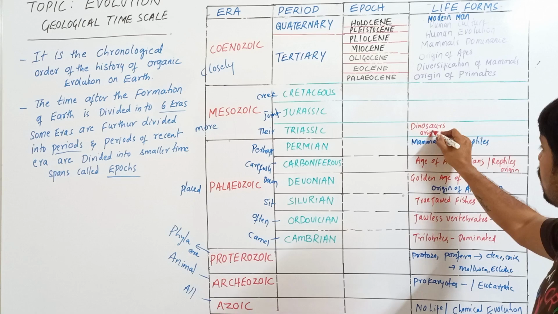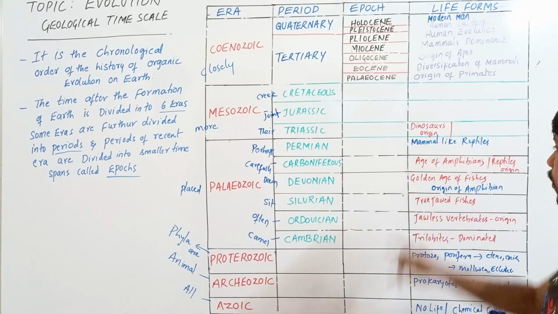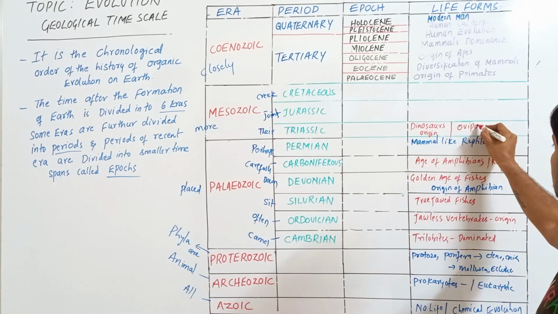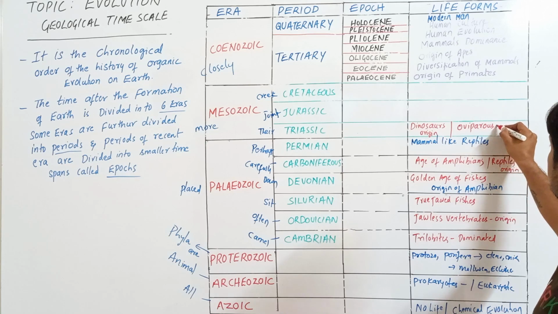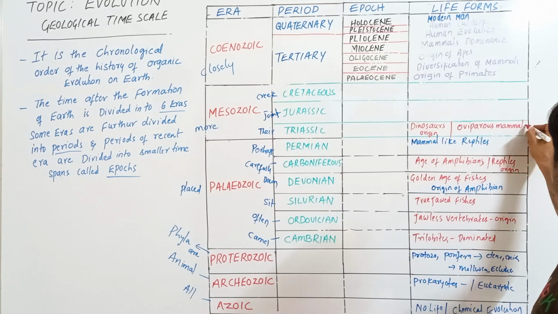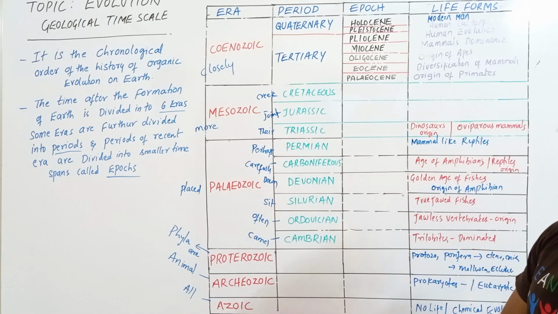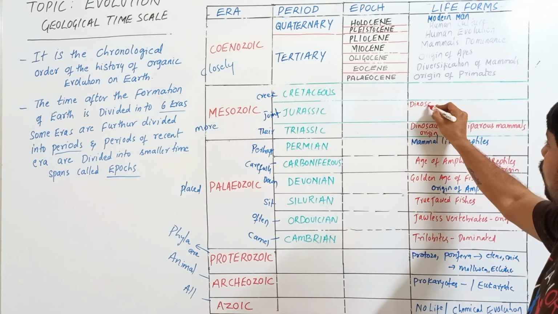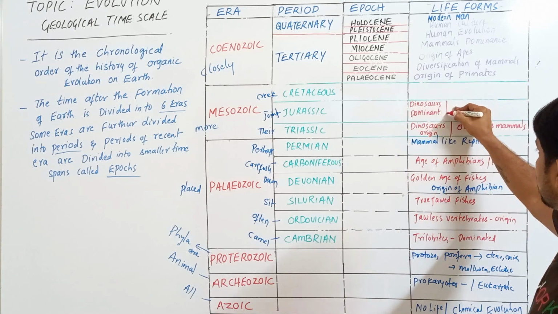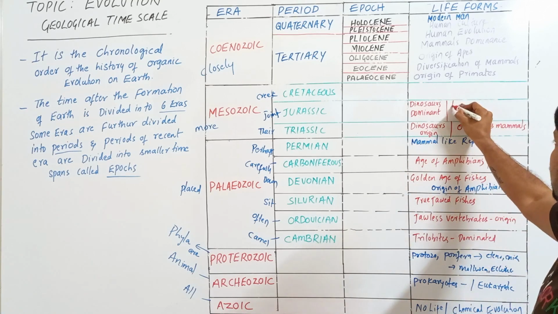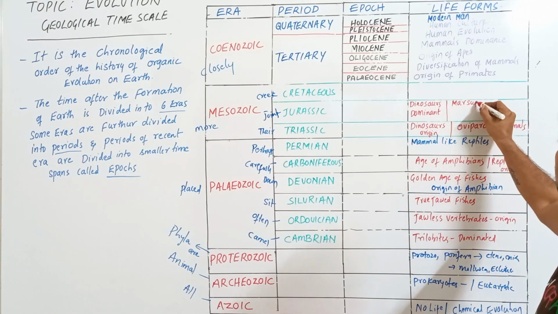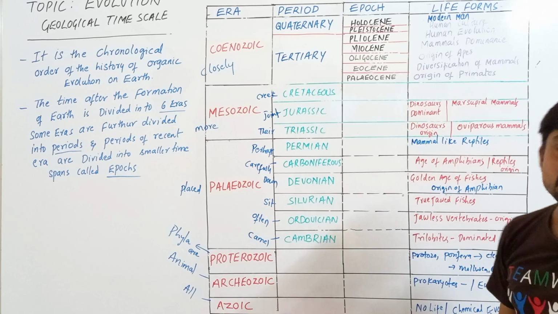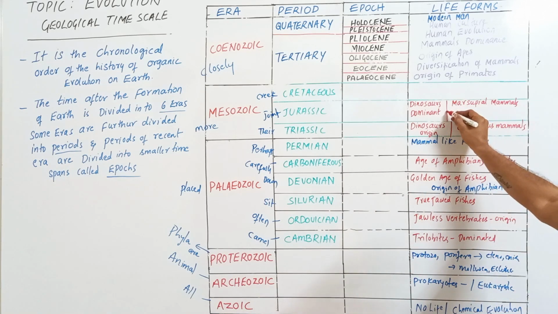Dinosaurs origin, as well as, already mammals have come in the Permian period. So which mammals have come? Oviparous mammals like prototherians have evolved in the Triassic period. Coming to your Jurassic period, dinosaur dominance. Mammals, so which mammals have evolved? Marsupials. So remember, marsupial mammals evolved in the Jurassic period, and also birds.